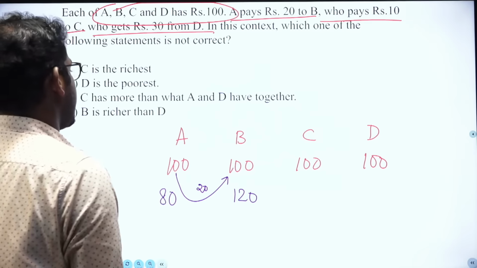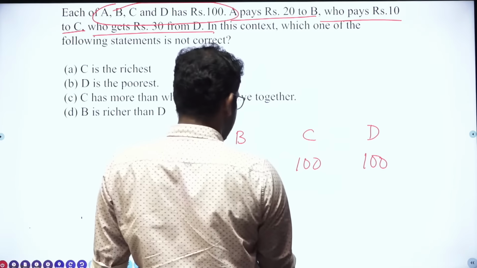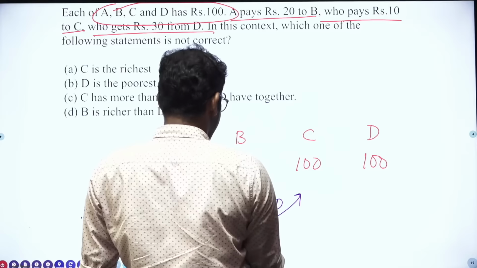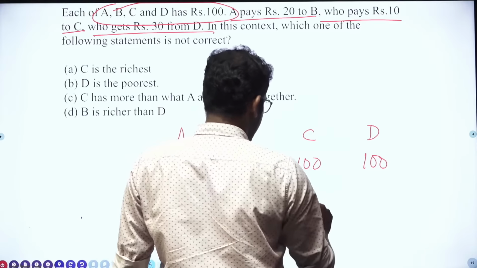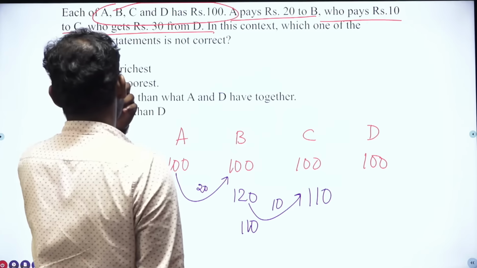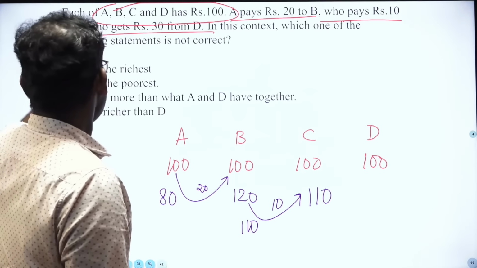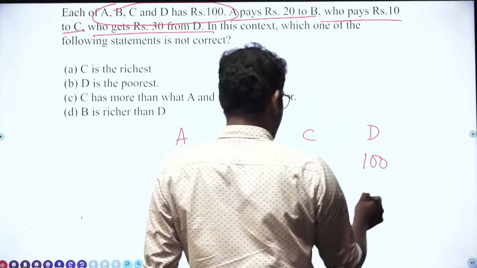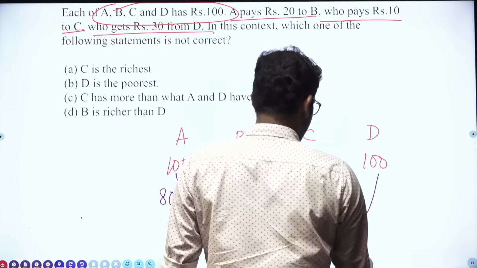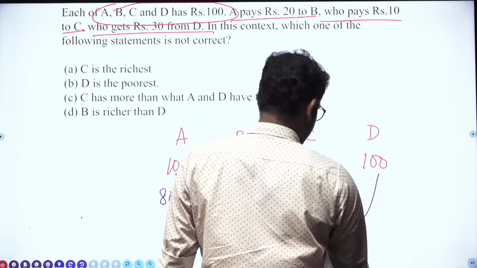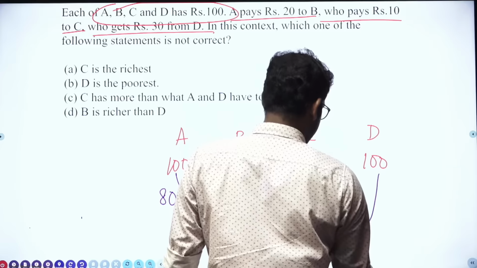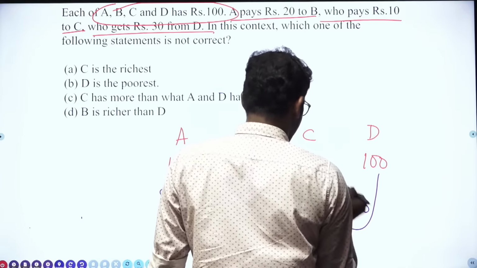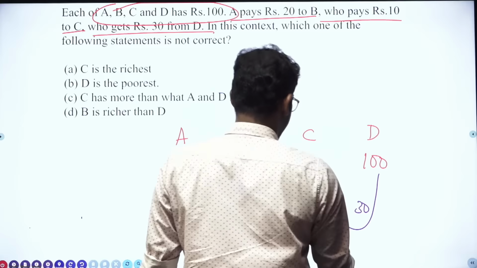Who pays rupees 10 to C? This B in turn pays rupees 10 to C. So he is left with rupees 110. C gets 110. Then C gets rupees 30 from D. So 110 plus 30 is 140.